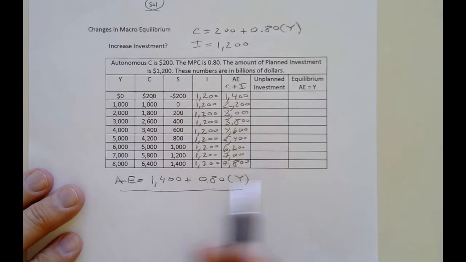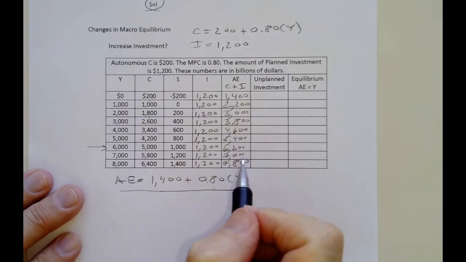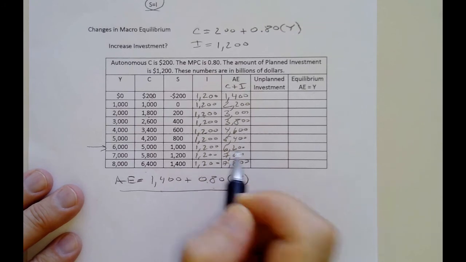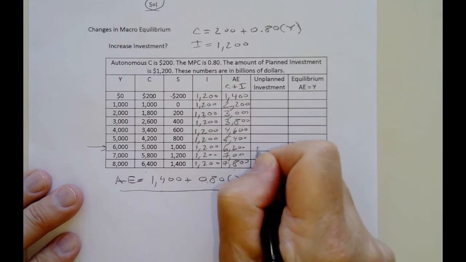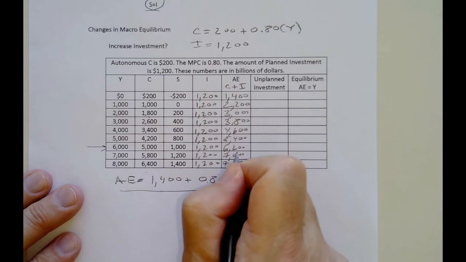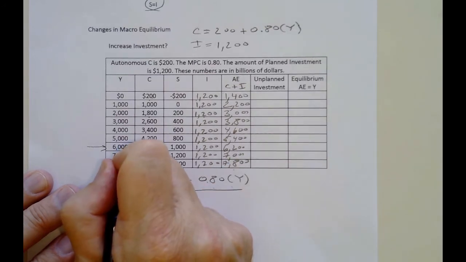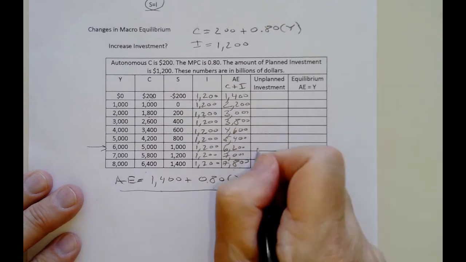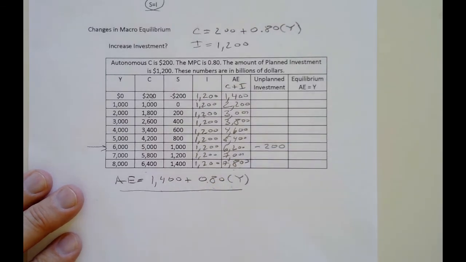So equilibrium was at 6,000. Let's see where it is now, and now it's not. Now we have 6,200. So now we have unplanned inventories that are negative. We're buying $200 billion more than what they produced. It's like buying more cars than the dealership planned. Sales are good, they're up, but we're losing inventory, and inventory is going down by $200 billion. So now that's a no.